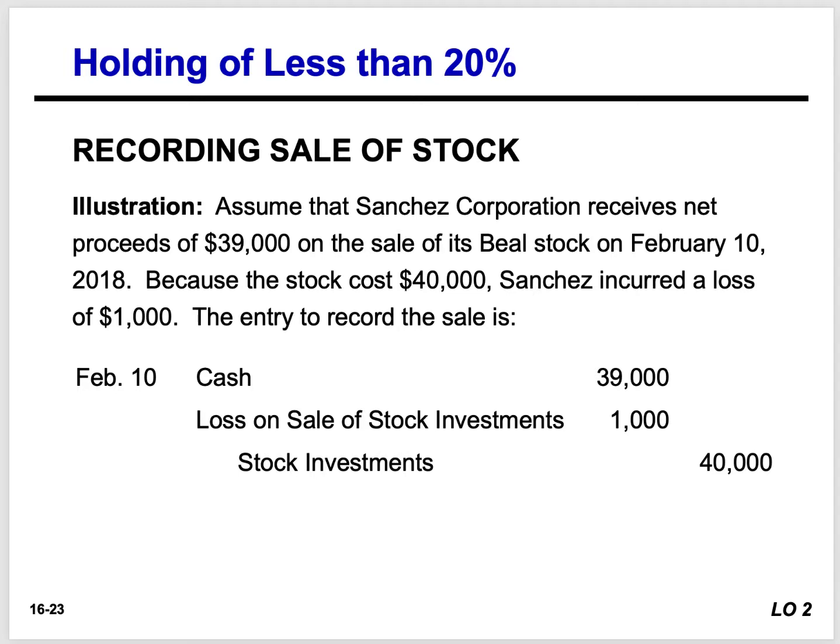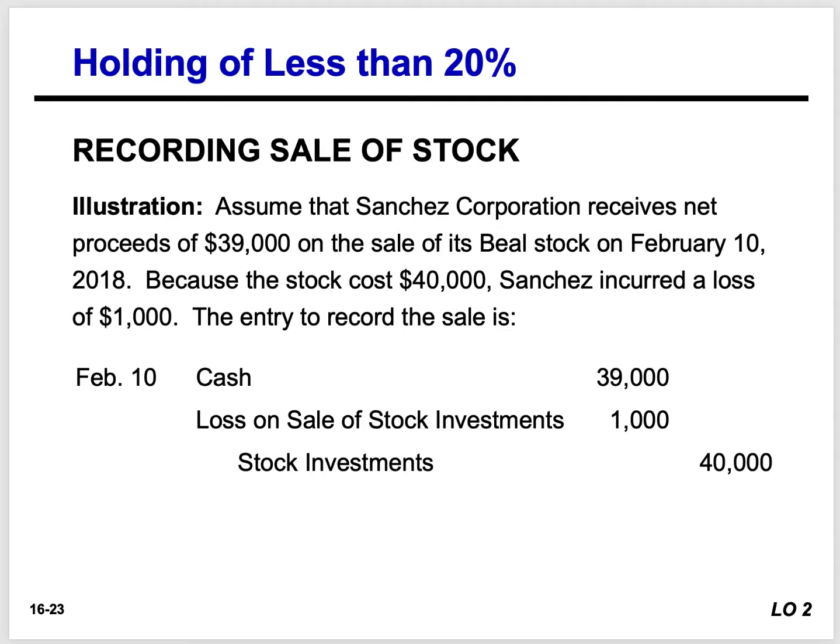So the takeaway here really is knowing what to debit, what to credit, how to calculate that gain or loss, and then knowing that if we have a loss, it's going to be reported as other expenses and losses. If we have a gain, it's going to be reported as other revenues and gains within the income statement, okay?